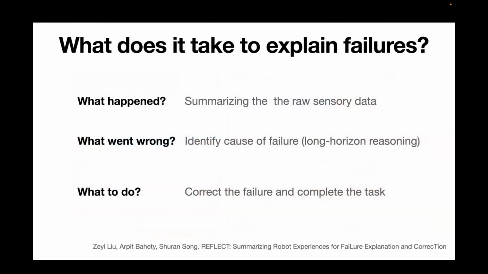So that's the task. So what does it take for a system to really be able to explain a failure? I think there are three basic requirements. First, the system needs to be able to explain or summarize what happened from the raw sensor input, and to identify what went wrong by performing some kind of long horizon reasoning. And then finally, also reason about what to do based on this failure reasoning, in order to hopefully correct the failure and then complete the task.